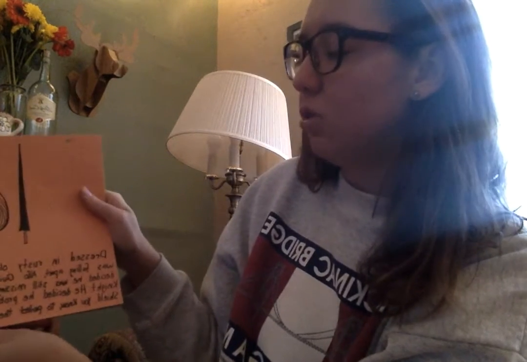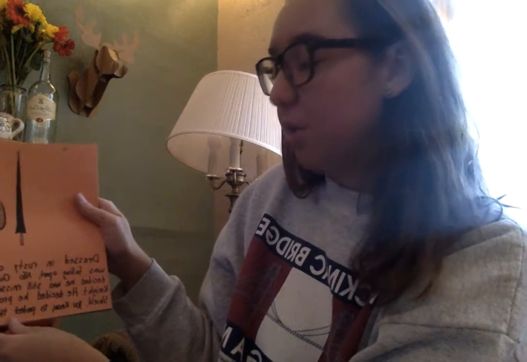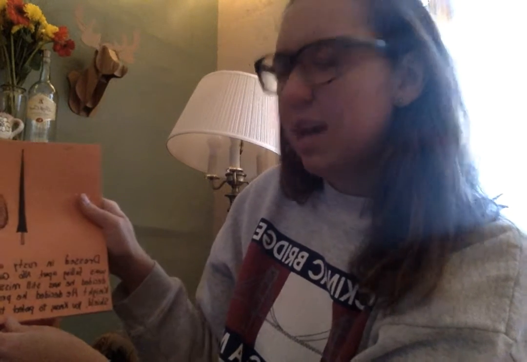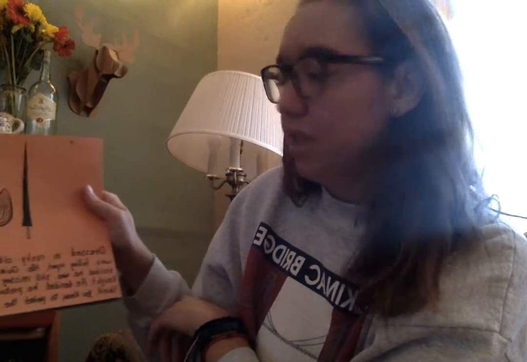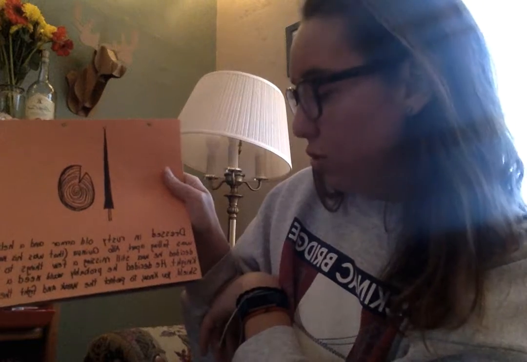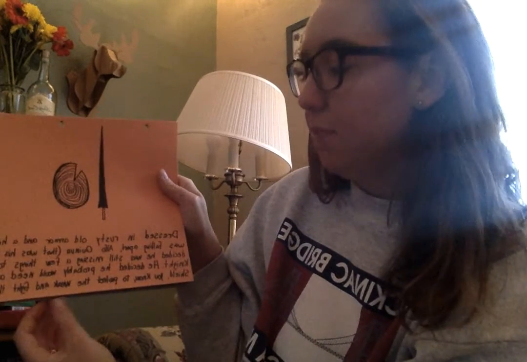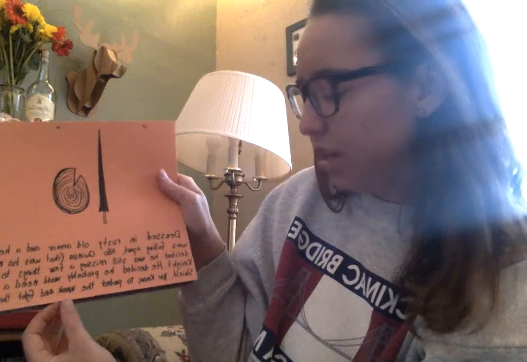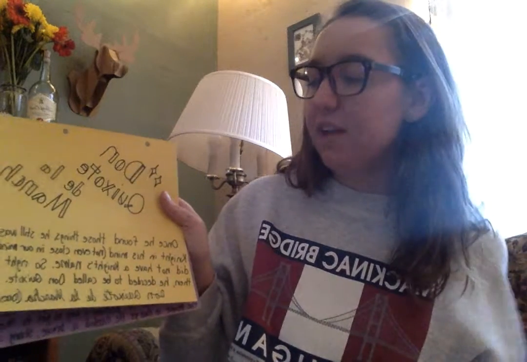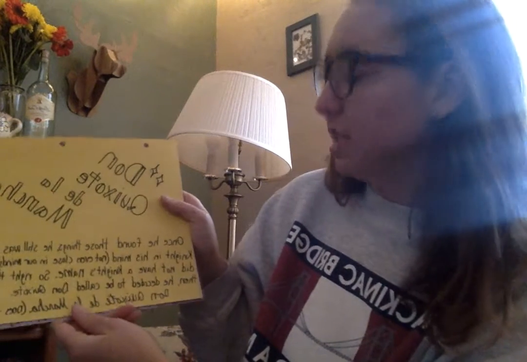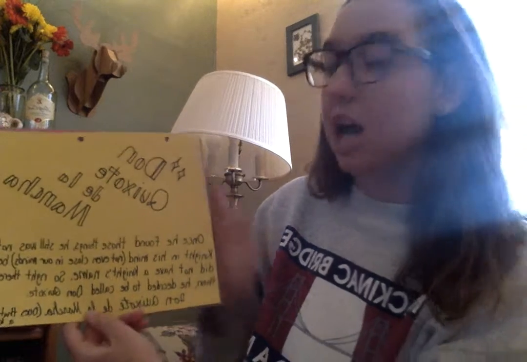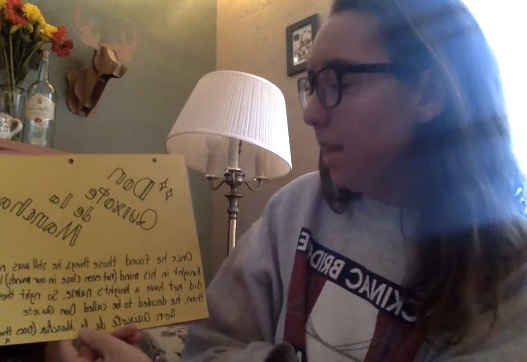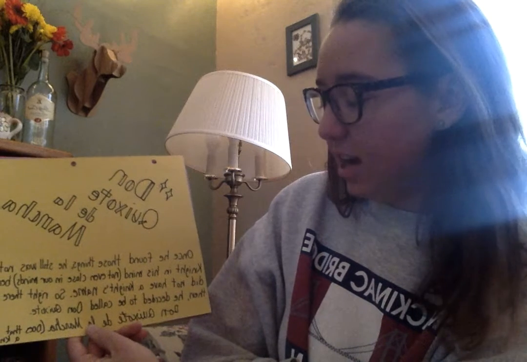Dressed in rusty old armor and a helmet that was falling apart, Alpho Quinoa, that was his name, right? Decided he was still missing a few things to be a true knight. He decided he probably would need a lance and a shield, to protect the weak and fight the giants. Once he found those things, he still was not truly a knight in his mind, not even close in our minds, because he did not have a knight's name.